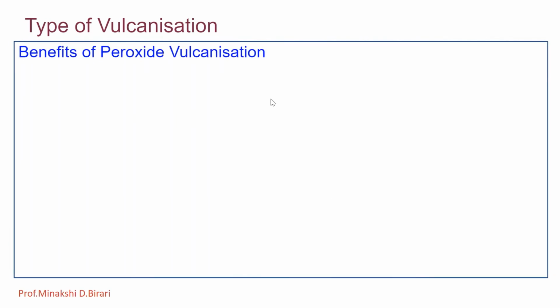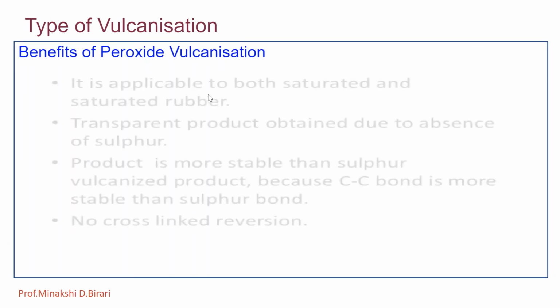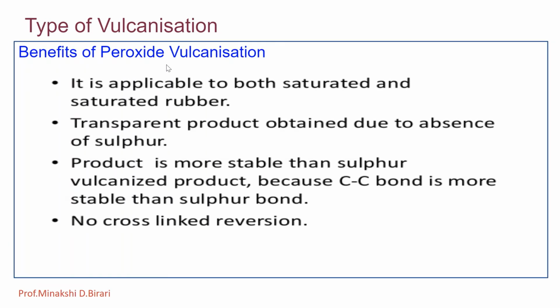What are the benefits of peroxide vulcanization? Peroxide vulcanization is applicable to both saturated as well as unsaturated rubber. A transparent product is obtained due to the absence of sulfur. Here the sulfur is absent, so the product obtained is transparent. The product is more stable than the sulfur vulcanized product because the carbon-carbon single bond is more stable than the sulfur bond.